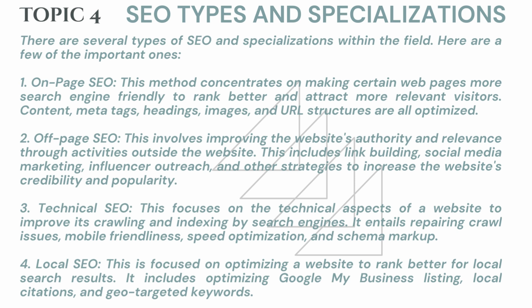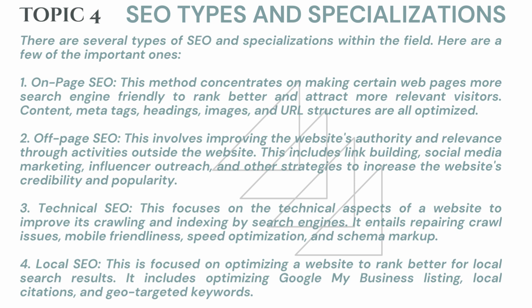2. Off-page SEO. This involves improving the website's authority and relevance through activities outside of the website itself. This includes link building, social media marketing, influencer outreach, and other strategies to increase the website's credibility and popularity. 3. Technical SEO. This focuses on the technical aspects of a website to improve its crawling and indexing by search engines. It entails repairing crawl issues, mobile friendliness, speed optimization, and schema markup.